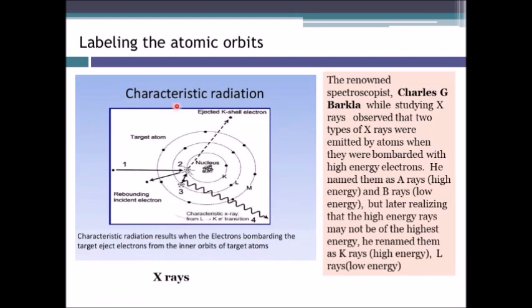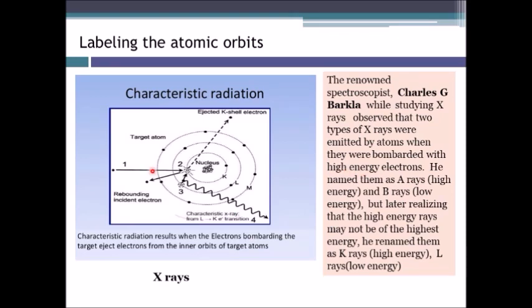Now, labeling of these atomic orbits. Why are the orbits labeled as K, L, M? Strictly speaking, they could have started from A, B, C, D, but they do not. And why not? There is some history behind this. There was a renowned spectroscopist, Charles Barkla, who was studying X-rays emitted by elements. He observed that 2 types of X-rays were emitted by atoms when they were bombarded with high energy electrons. One was a high energy X-ray, the other was a low energy X-ray.